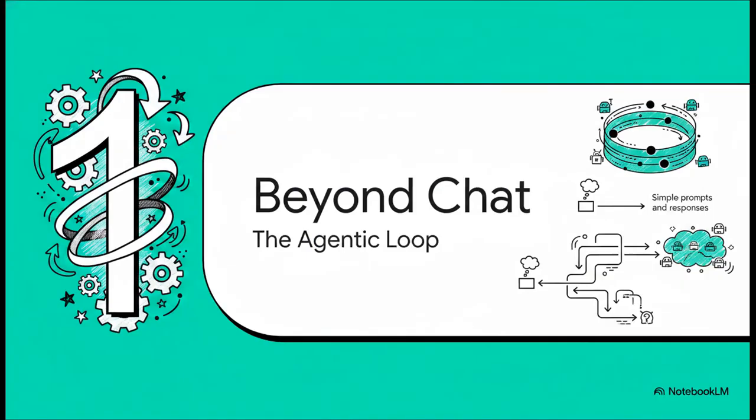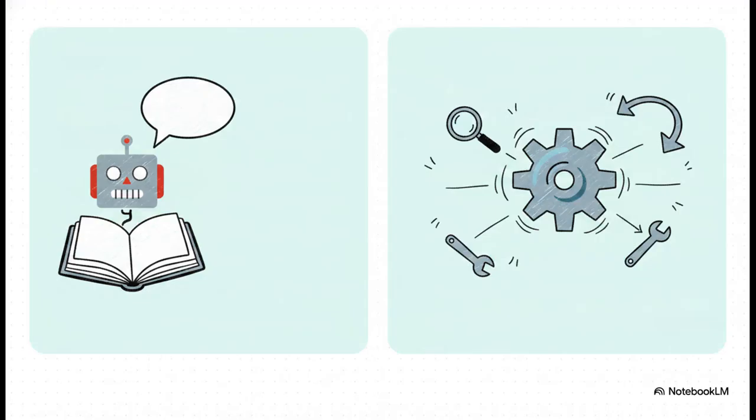Beyond chat, the agentic loop. We are kicking things off with a massive paradigm shift in how we think about AI software development in 2026. So, to really reset our mental models here, let's establish the core difference. While standard chatbots just respond, true AI agents actually take action on the world around them. Think about it. A chatbot is static, right? You ask it a question and it simply predicts the next best word based on its historical training data.